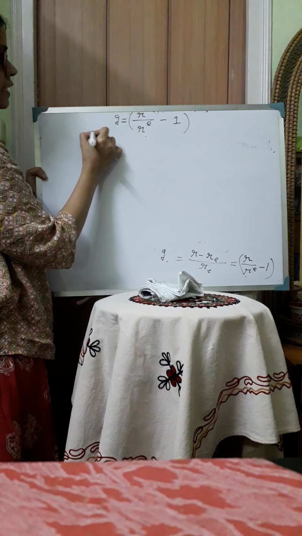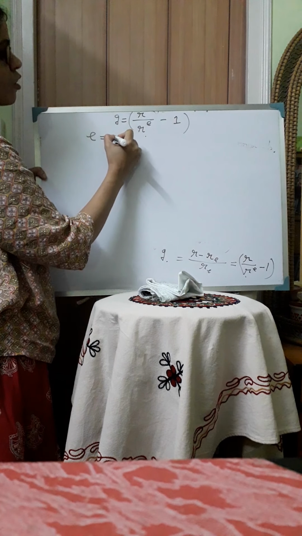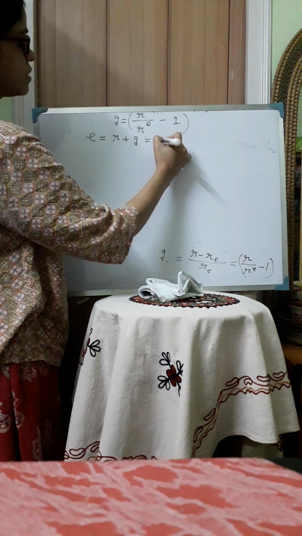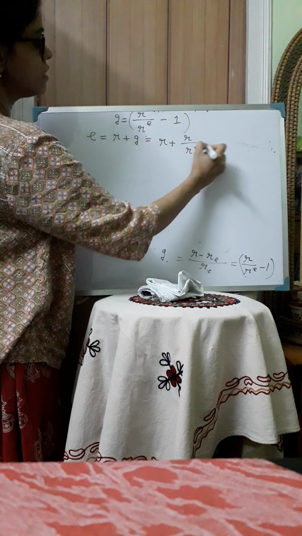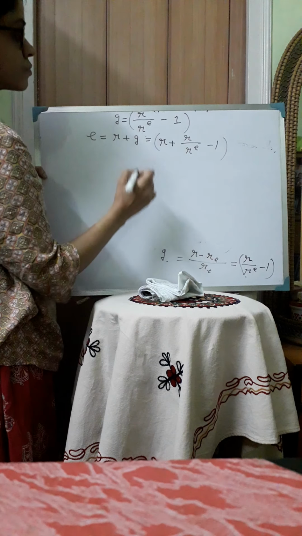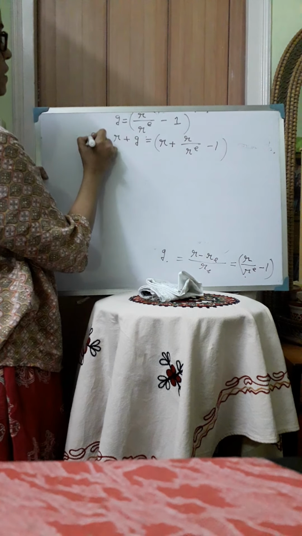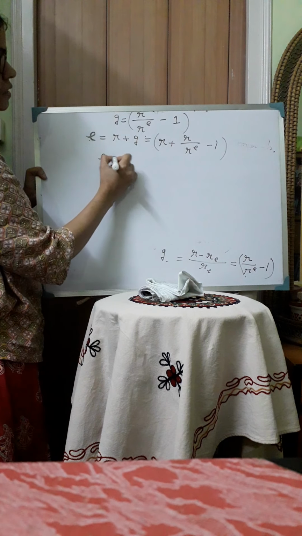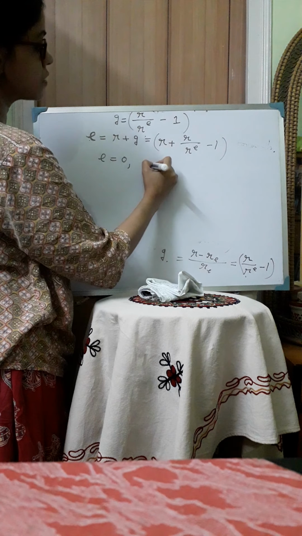Now what is E? E is the return from the bond. So E is the sum of R and G. So from here we can write this is equal to R plus R divided by RE minus 1. Now when the return on bond is equal to 0, then what is the value of R?